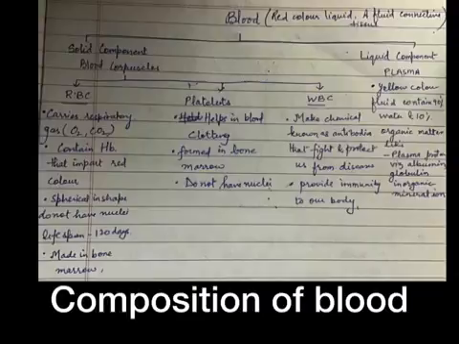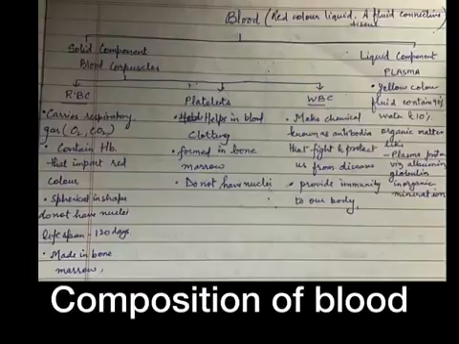Plasma also contains dissolved substances such as protein, digested food, common salt, waste products like carbon dioxide and urea, and hormones. Plasma carries all these dissolved substances from one part to another part in the body. RBCs, WBCs, and the platelets are immersed in this liquid called plasma.